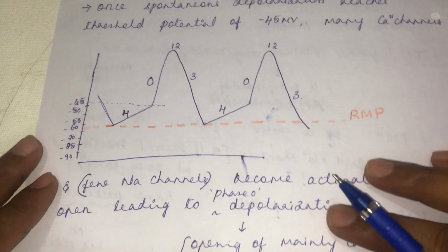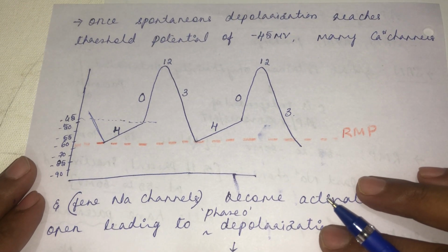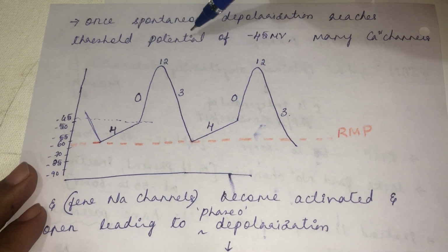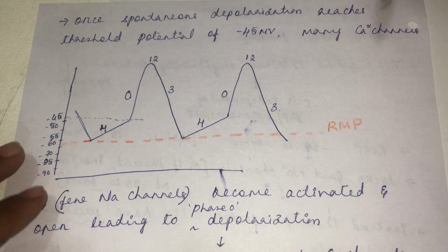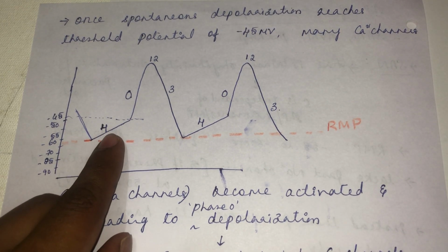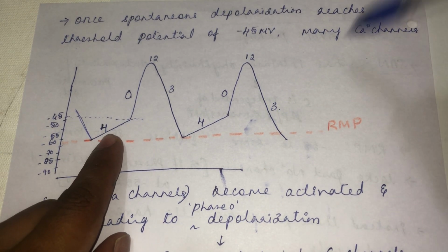Next, once spontaneous depolarization reaches the threshold potential of -45 millivolt, I already told this about phase 4 spontaneous depolarization.